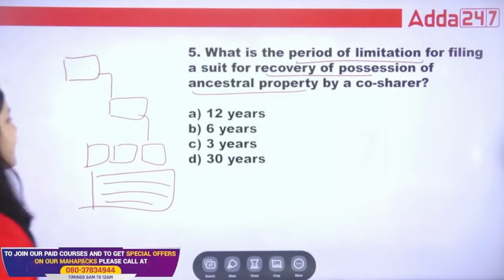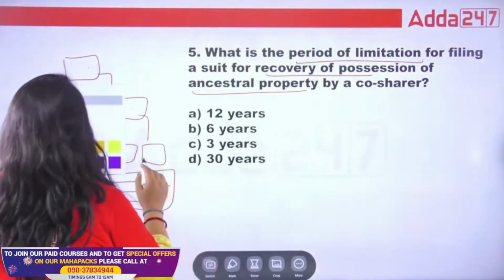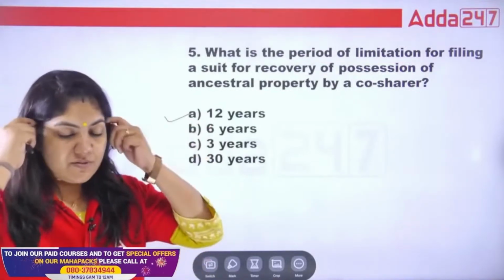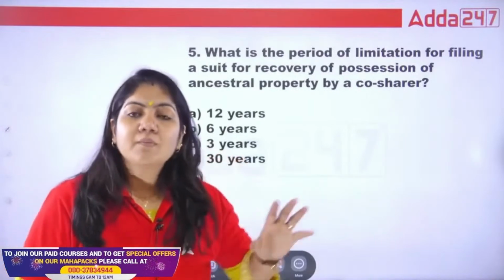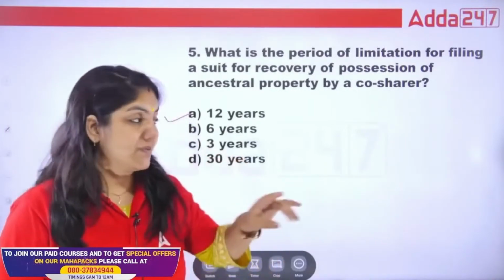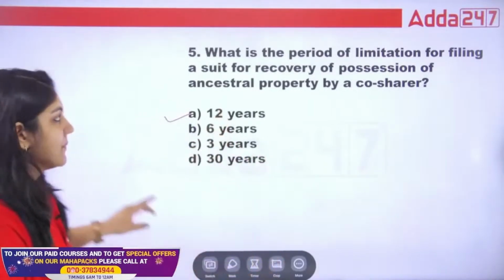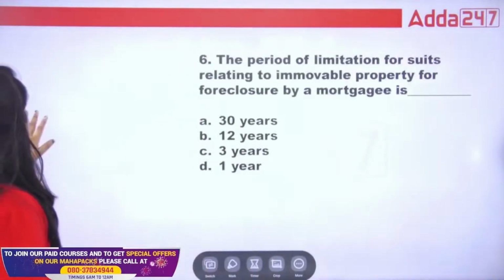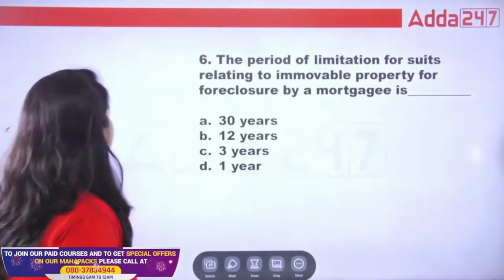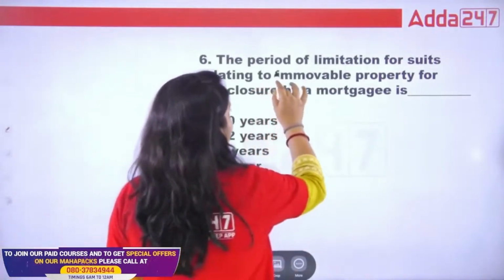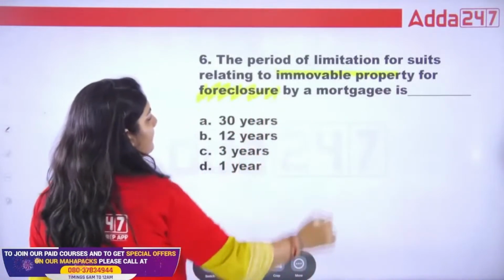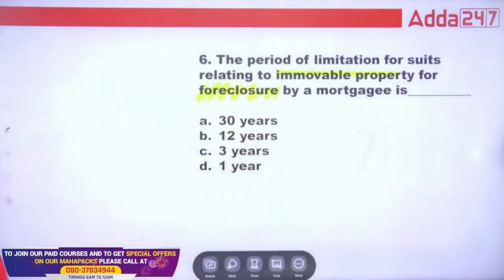So for this one, class, if the ancestral property is there, the right answer will be 12 year. A is the right answer, because ancestral property is basically immovable property, and for immovable property it is 12 year. Okay, next. What is the period of limitation for a suit relating to immovable property for foreclosure by the mortgagee?